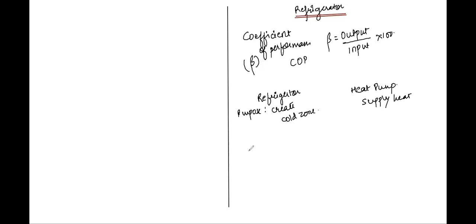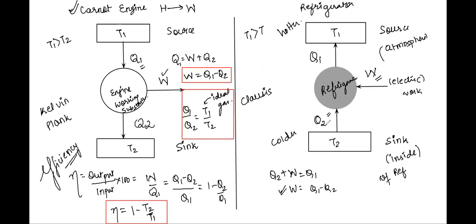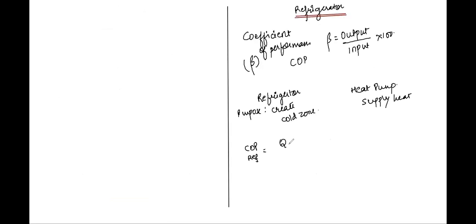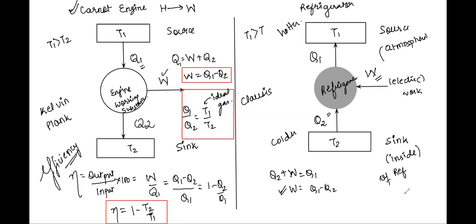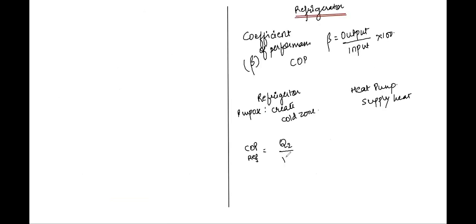So based on that, you have the COP of a refrigerator, given as: the purpose was to extract the heat. How much heat have we extracted? We have extracted the heat Q2. So that is the output, because that was the purpose, extraction of heat. And for that, how much work had to be done? W. So output, input, that is W. Output by input. The output was the purpose, that is to extract the heat.